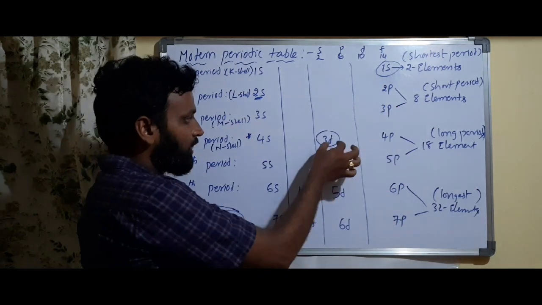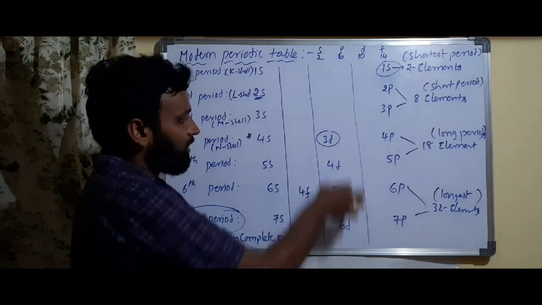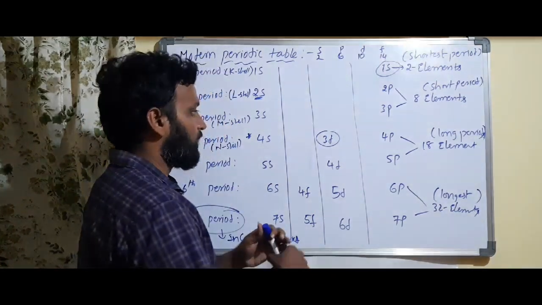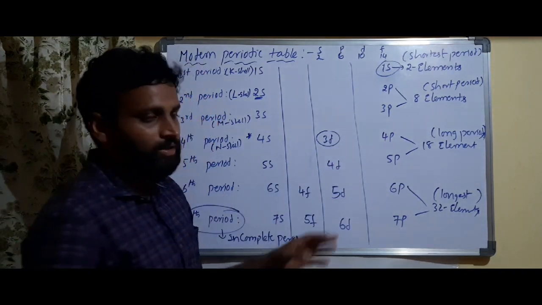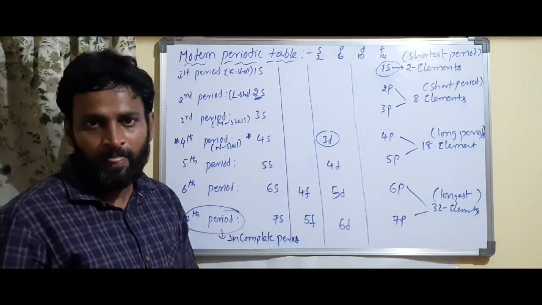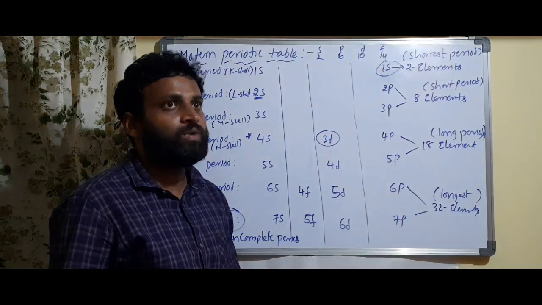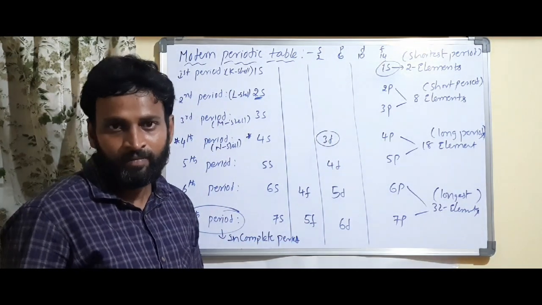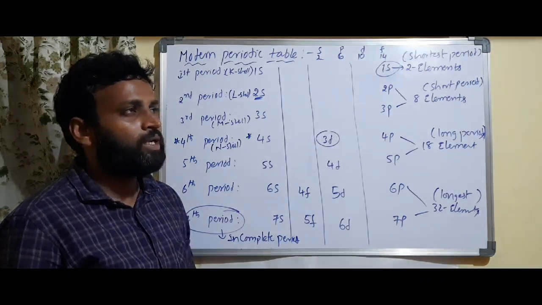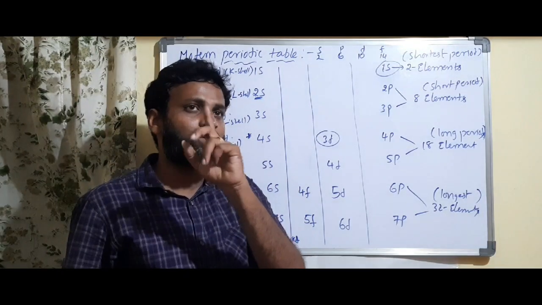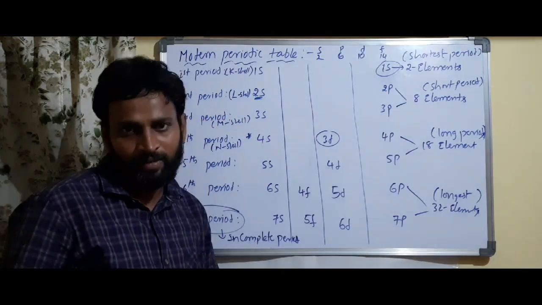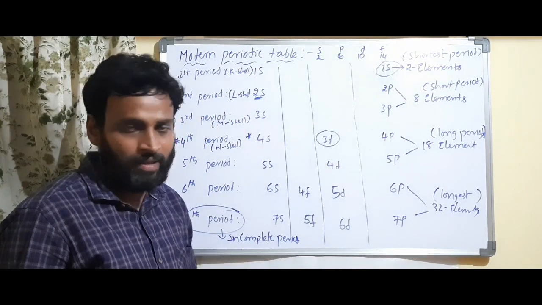If the last electron enters into the D subshell, they are called D block elements. Suppose zinc, 3d10. Zinc is 3d, that means D block. Chromium, 4s1 3d5. Chromium belongs to D block. Understood? Neon, 1s2 2s2 2p6. The last electron is present in 2p. Sir, neon is P subshell. Like that we have to say.